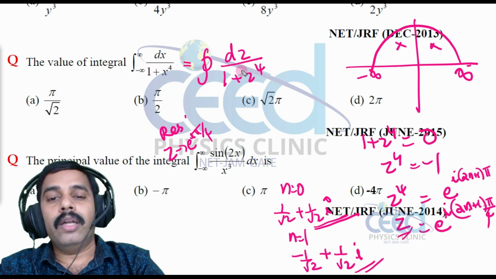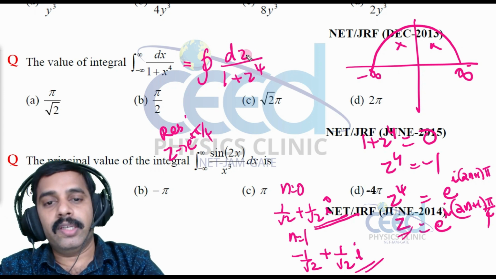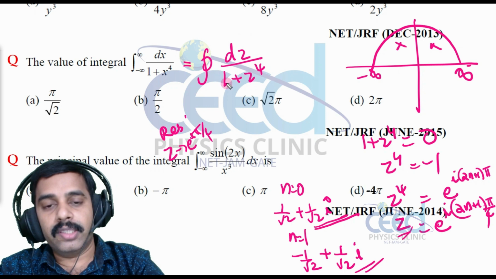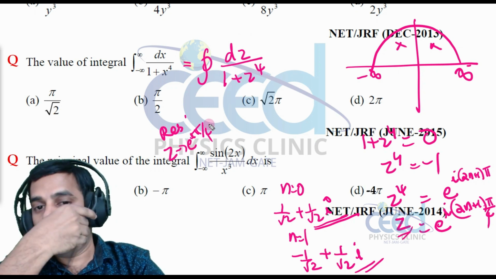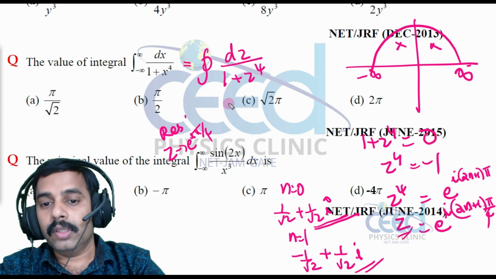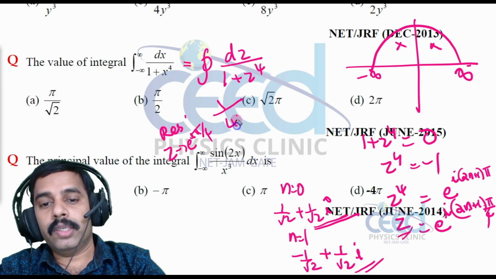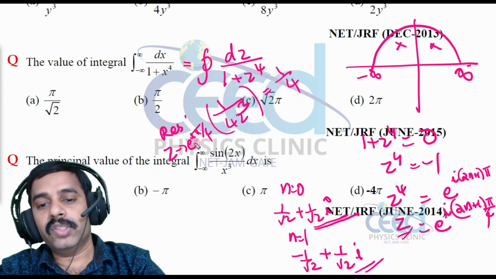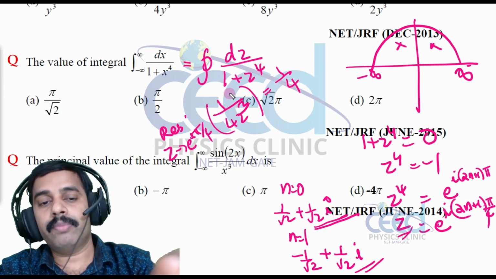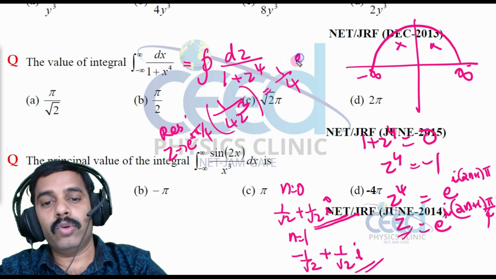To do this, we have already studied the theory: we can differentiate the denominator and then give the limit to calculate the residue. So let me write this as 1 by 4z cube. When I give this limit, that is 1 by 4 into e raised to i 3 pi by 4, then taking it to the numerator, that will be equal to e raised to minus i 3 pi by 4.